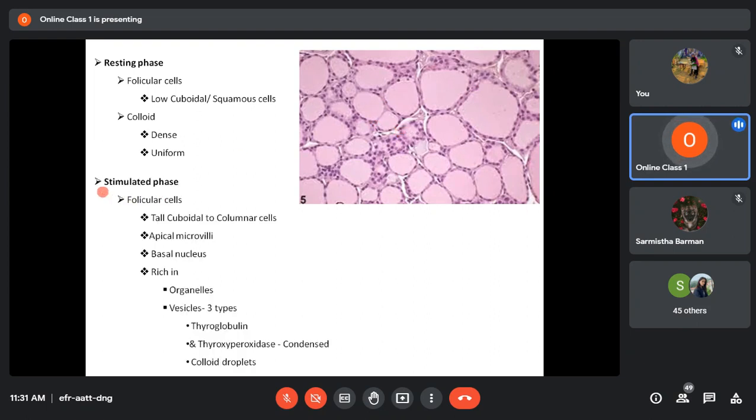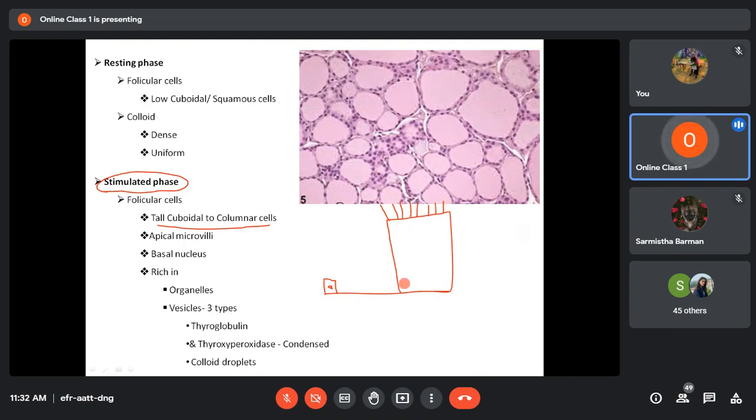Now the other phase is the stimulated phase, or secretory phase. When the follicle is in secretory phase, these follicular cells become tall, cuboidal or columnar in shape. That means if this is the basal lamina, in a resting phase the cells will be small this way, but in secretory phase the cells will become tall this way. They will be tall, cuboidal in shape, and they will have apical microvilli towards their apical surface.